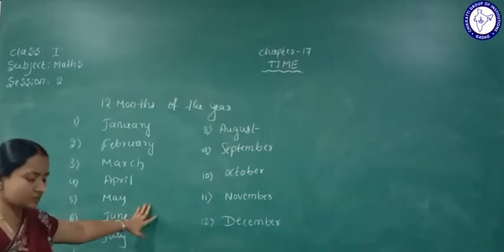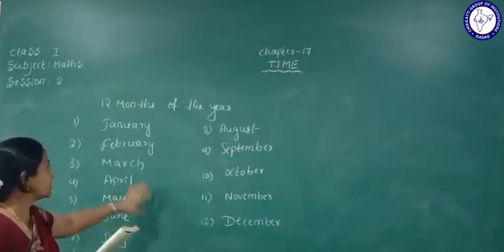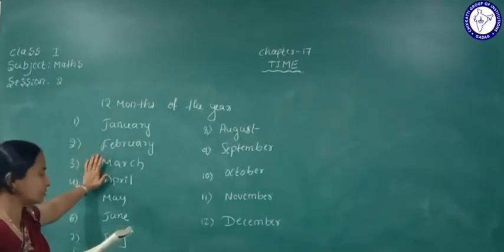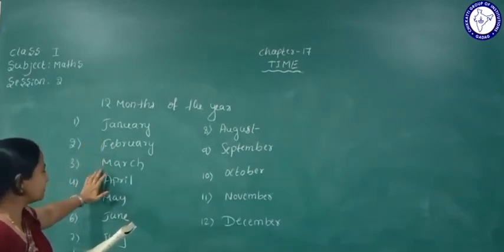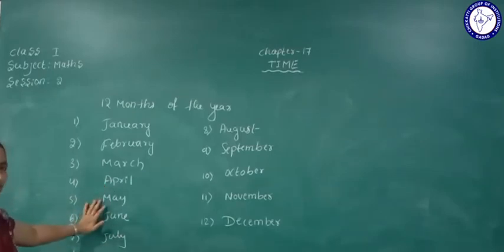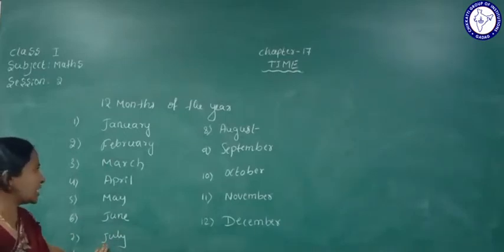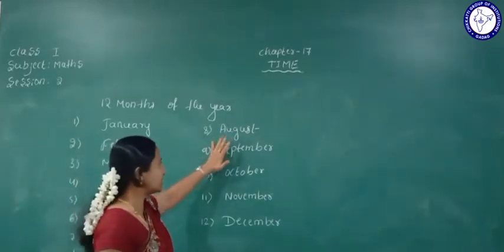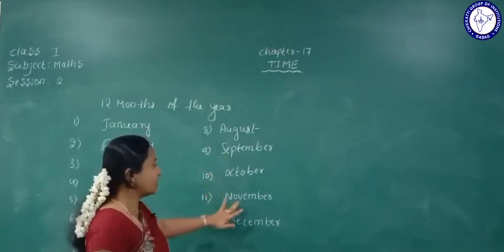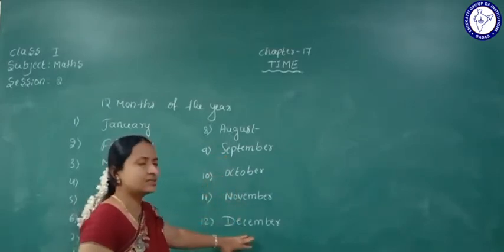Okay, so months of a year. First month in the year January, second month February, 3rd March, 4th April, 5th month May, June 6th month, 7th month July, 8th month August, 9th month September, 10th October, 11th month November, and 12th month is December.